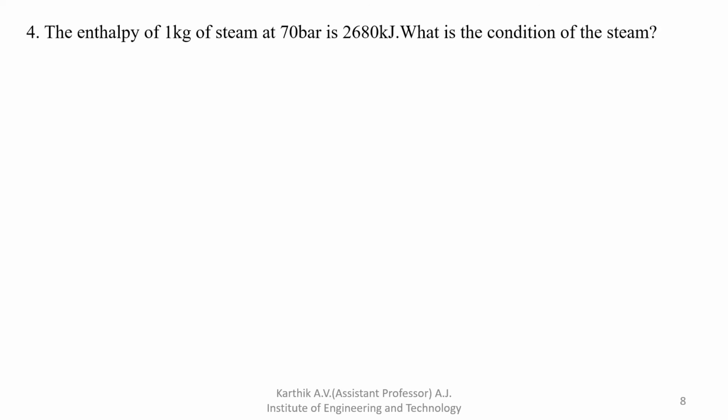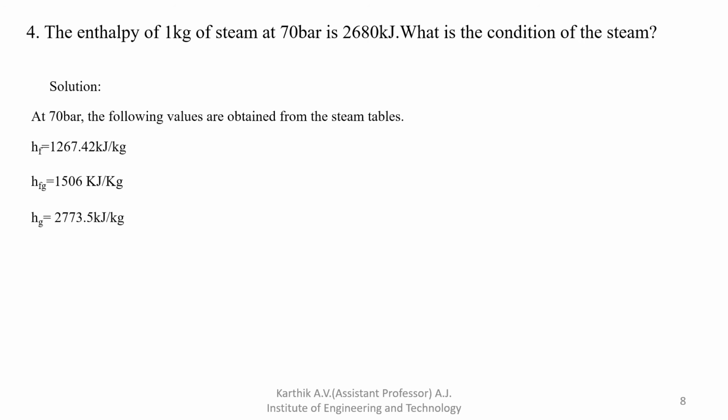So the next problem is: the enthalpy of 1 kg of steam at 70 bar is 2680 kilojoule. So here the enthalpy of 1 kg of steam at 70 bar pressure is 2680 kilojoule, but we don't know what condition that is.